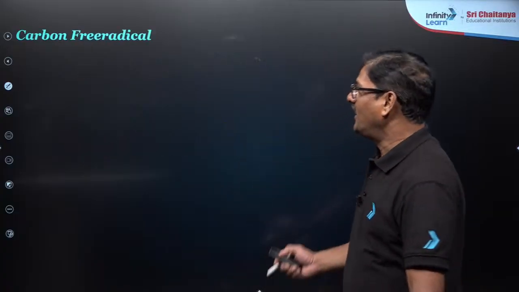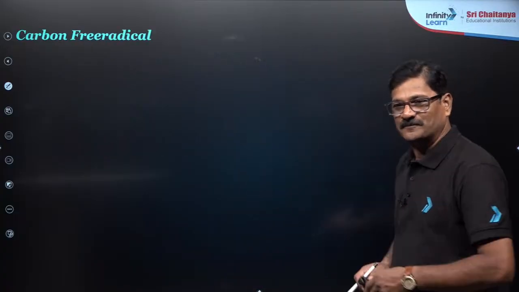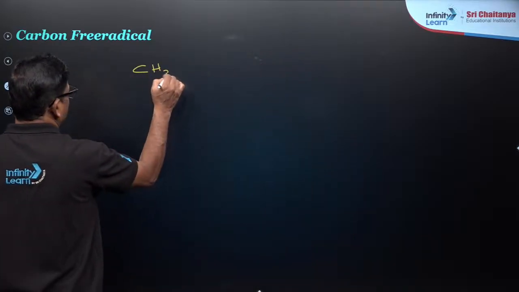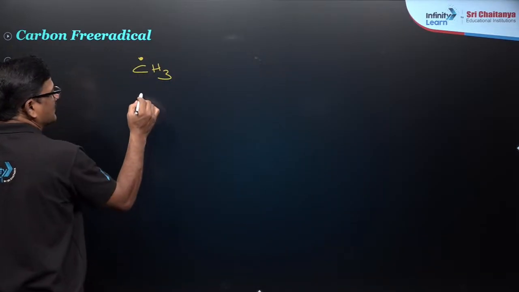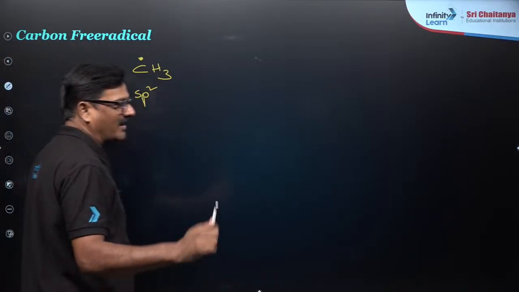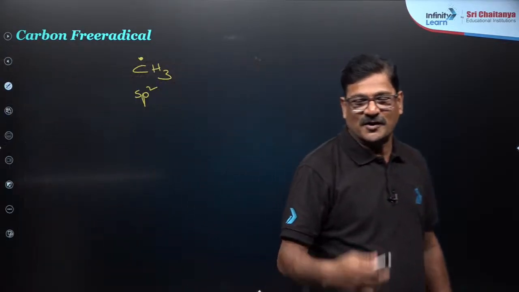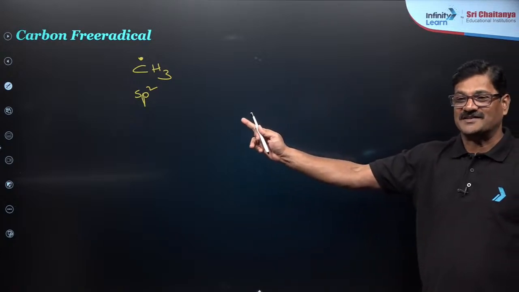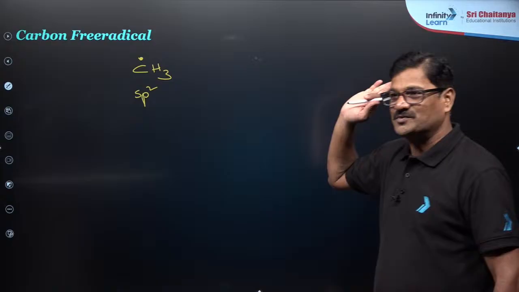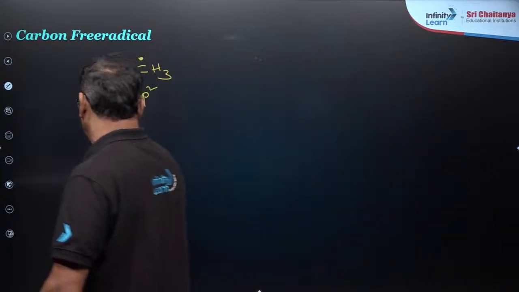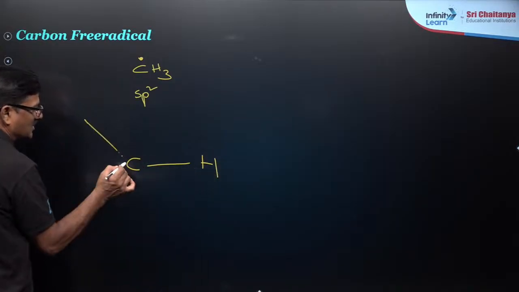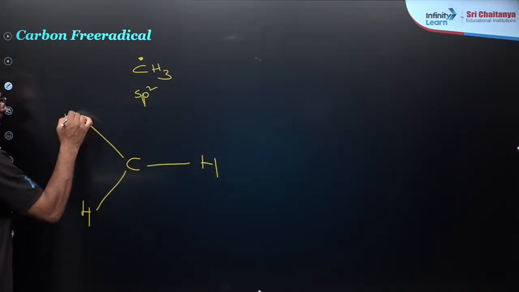Very good. And talking about the carbon free radical. If it is a carbon free radical, my dear students, CH3 dot. What is the hybridization of this, Chauhan? I know that you can give the answer. So I wanted to give you, it is sp2 hybridization. In this sp2 hybridization, carbon has hydrogen, hydrogen and hydrogen.